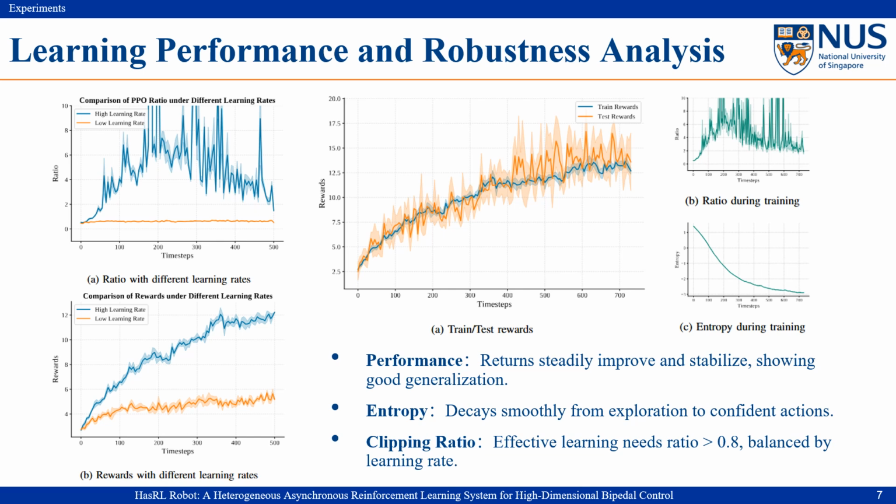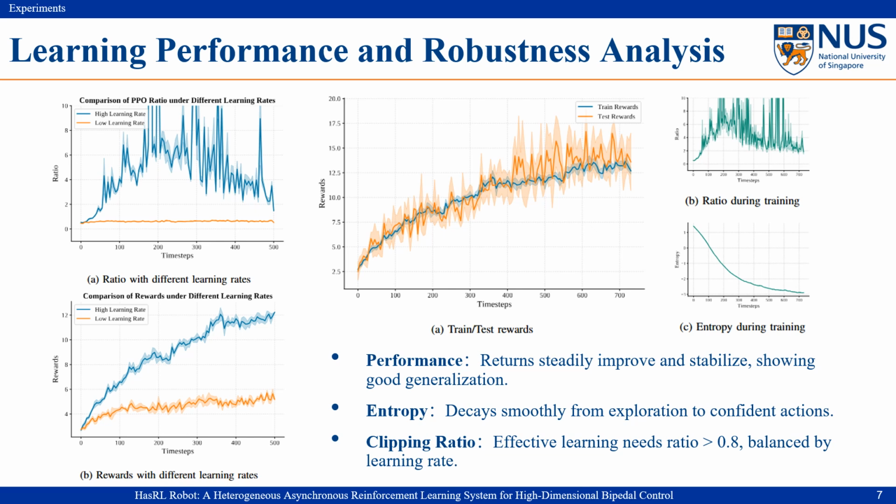The training return rises from 5 to 12.5. The evaluation return peaks at 40 and stays stable. It shows good generalization without overfitting. Entropy is high at the start and pushes exploration. Later it goes down and the policy becomes more certain. The PPO clipping ratio is large at first, then it converges between 1 and 2. This keeps the update stable.